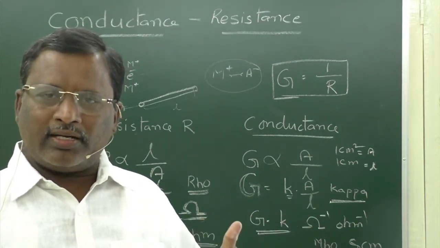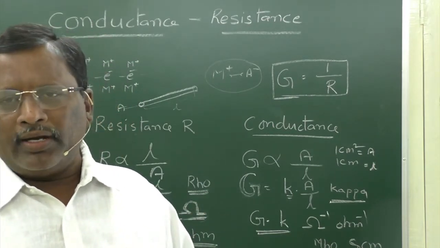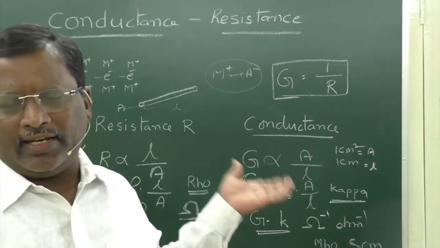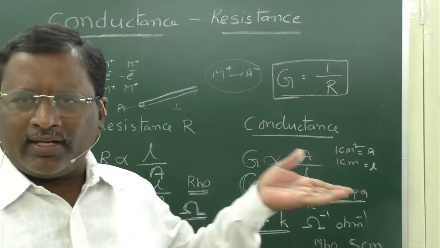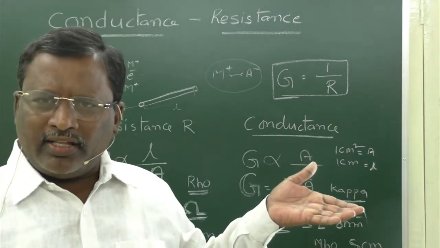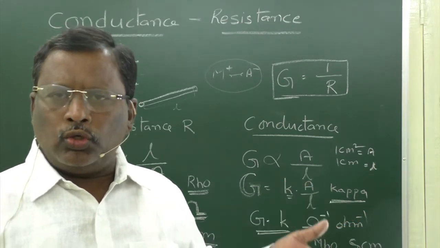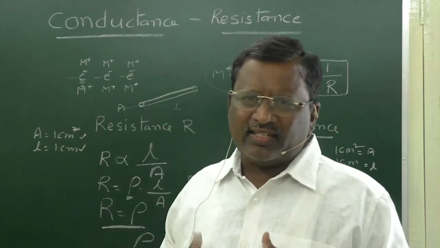If our bad character dominates the good character, we are supposed to be bad. Like that, conductors have both characters. In one angle, they have the tendency to conduct electricity. In another angle, they restrict the conductance. So, the restrictive nature of a conductor is called resistance.